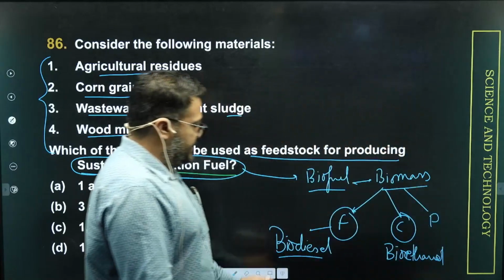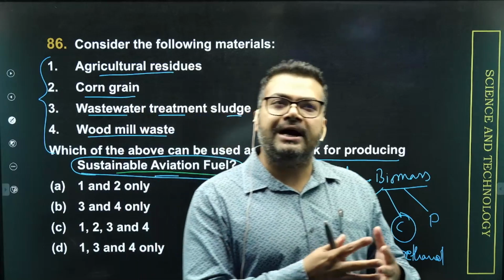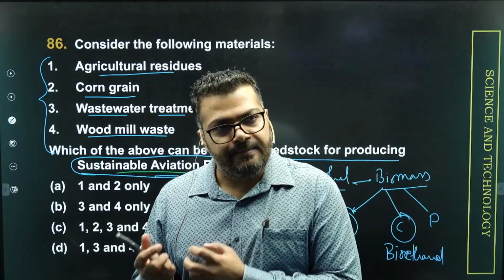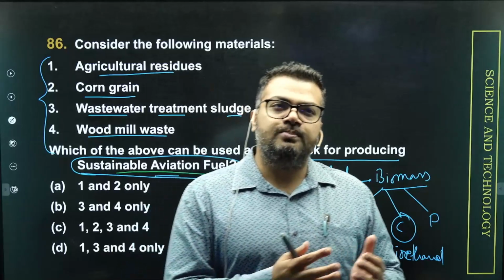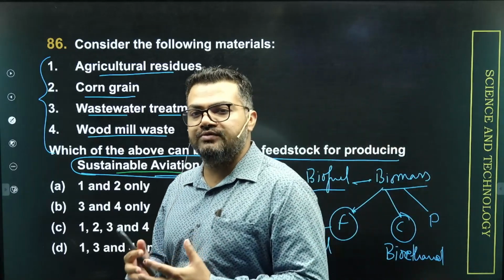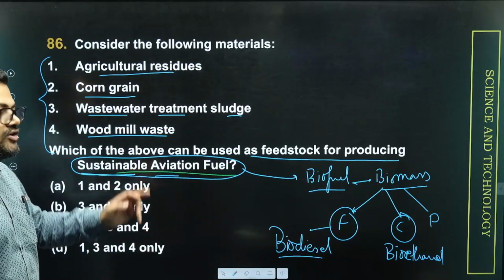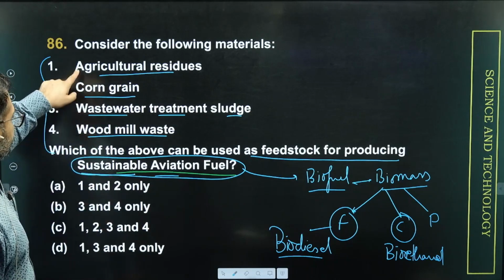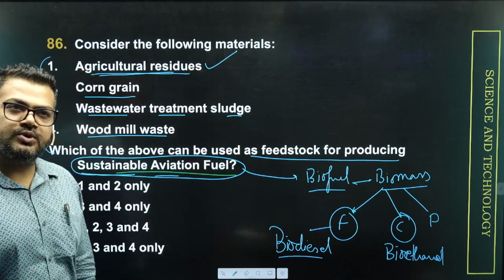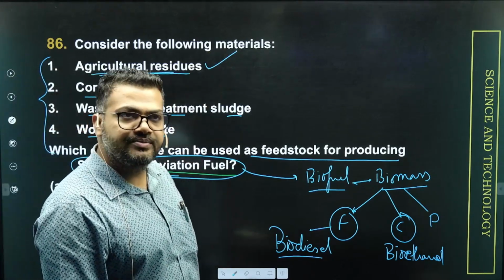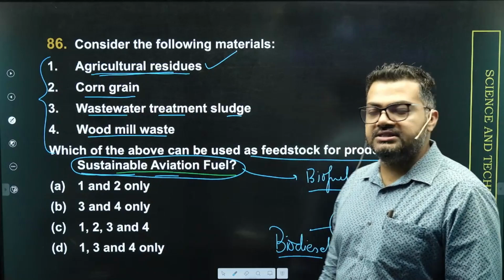So sustainable aviation fuel is a kind of fuel which can be made from biodiesel, and bioethanol can also be used as one of the additives. So both biodiesel and bioethanol can be used as primary additives in order to reduce the carbon footprint and improve the overall sustainability of aviation fuel. So when you look at these 4 areas, agriculture residues, of course, this can be used because both fats and carbohydrates can be derived from this, and you can convert this into a fuel, right? We have both transesterification and fermentation methods that can be used.